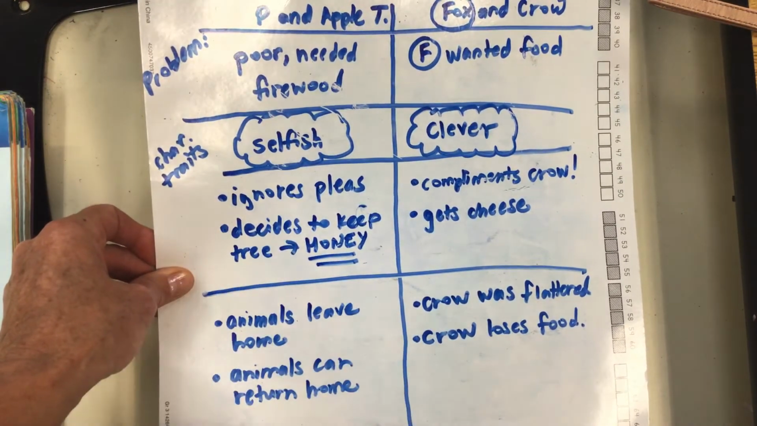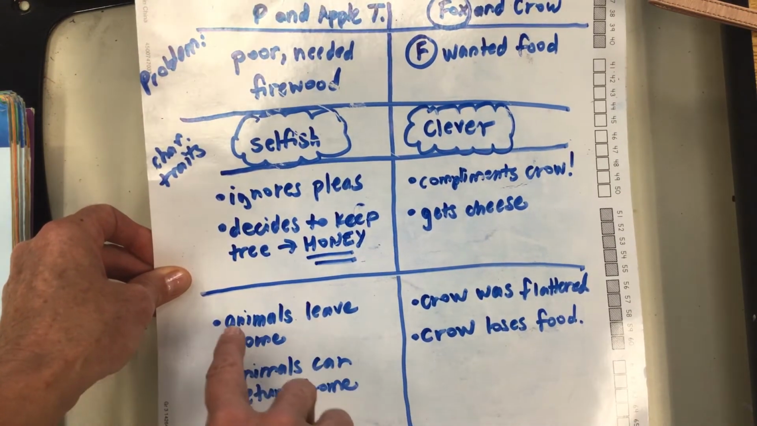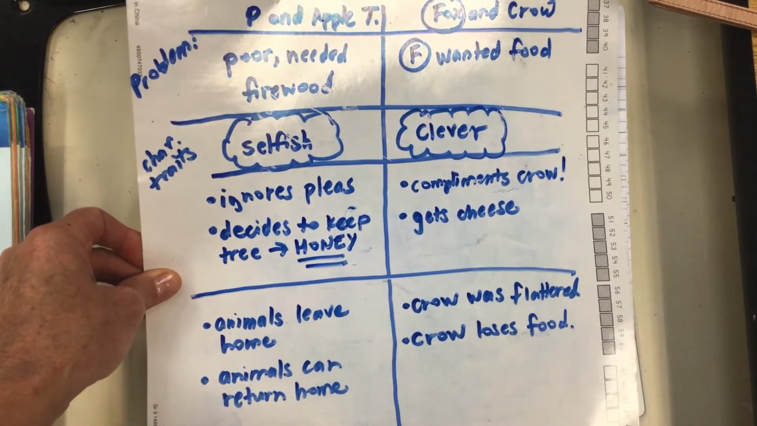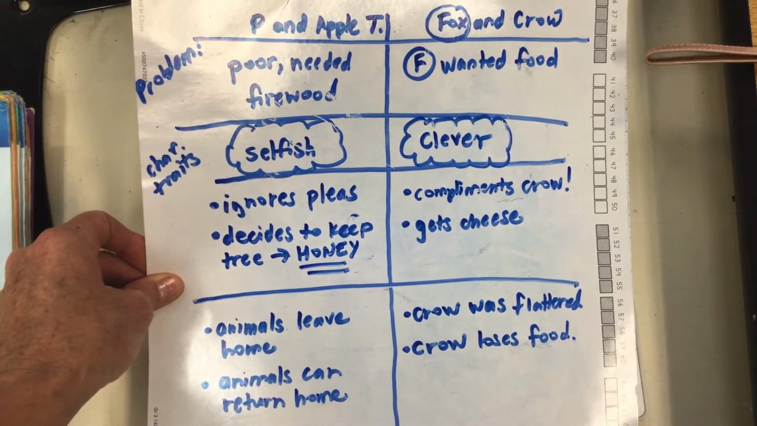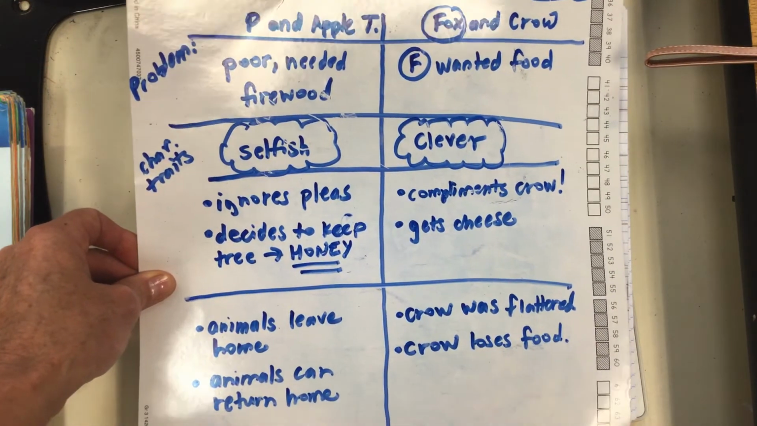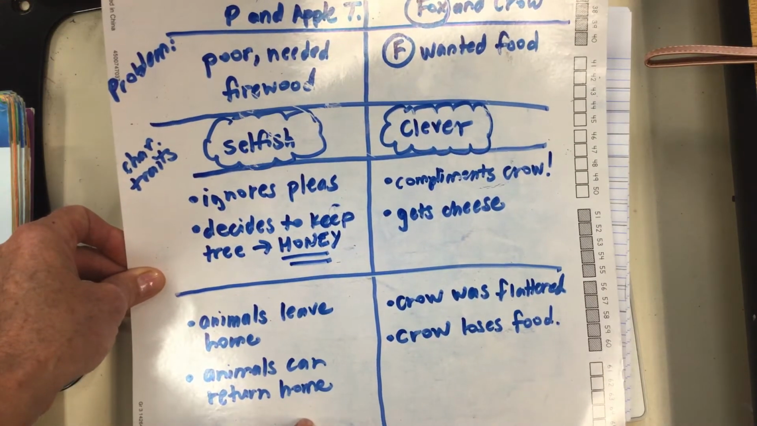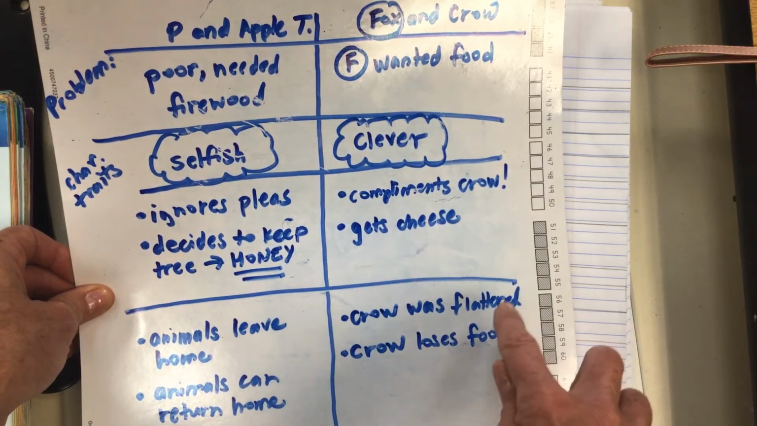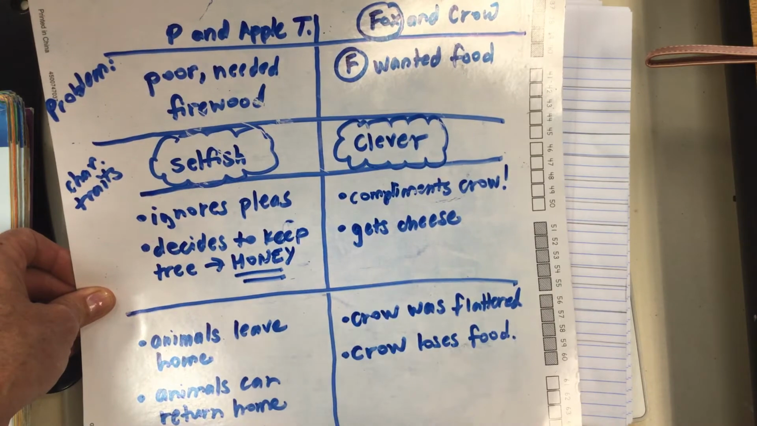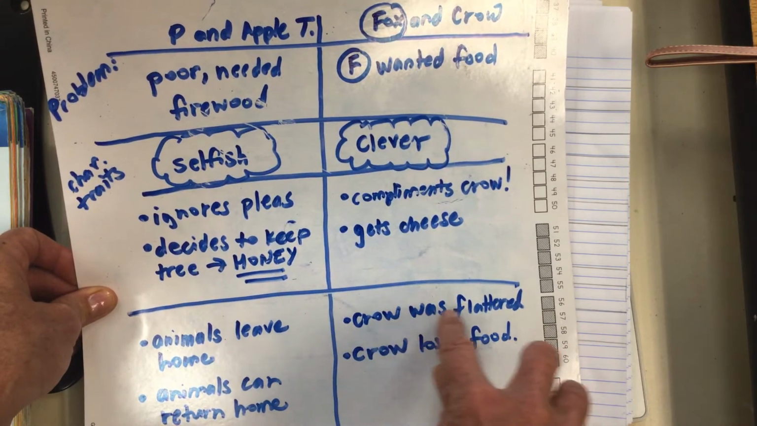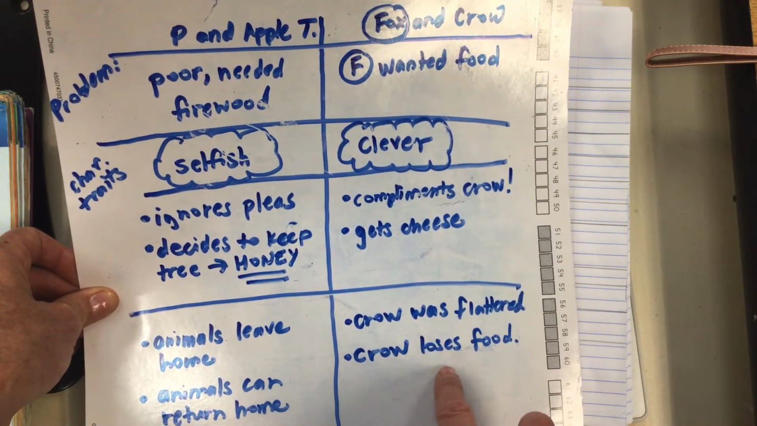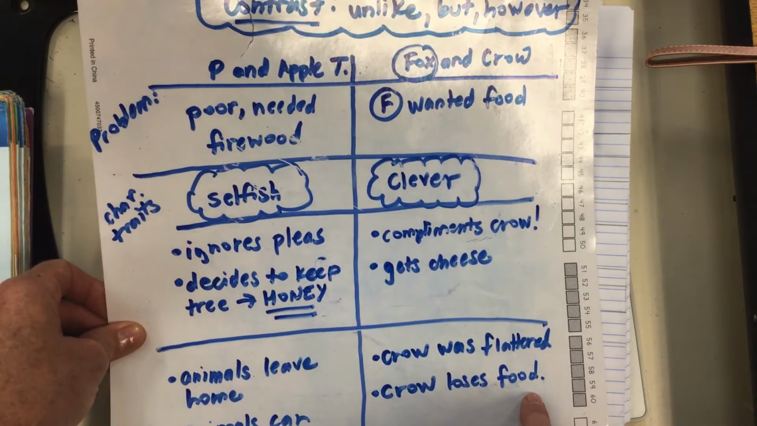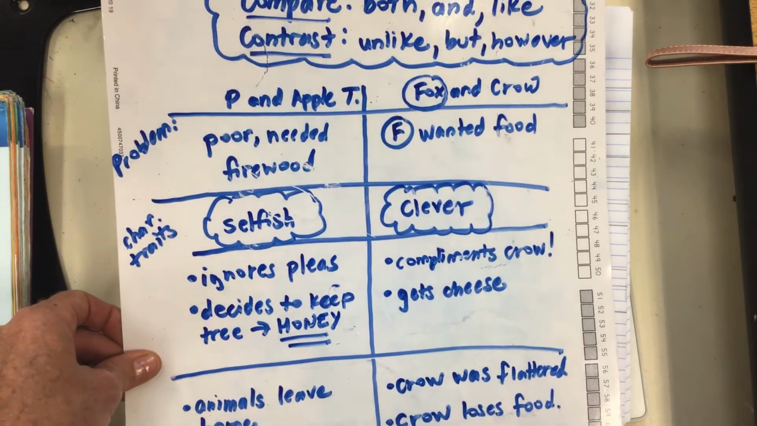The actions of the peasant: he had the animals leave the home, but then they could return home once he decided to keep the tree standing because it had honey. And once again, the fox and the crow. The fox was very clever. Well, how it affected others: the crow was so flattered, and the crow loses his food because he was so flattered and opened his beak to sing, and that cheese fell to the ground.